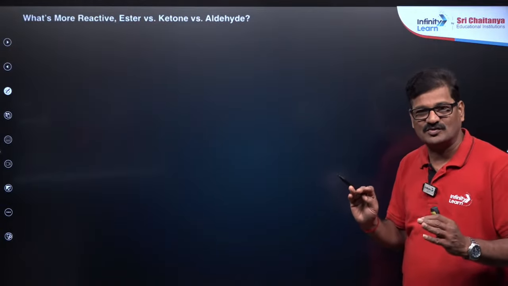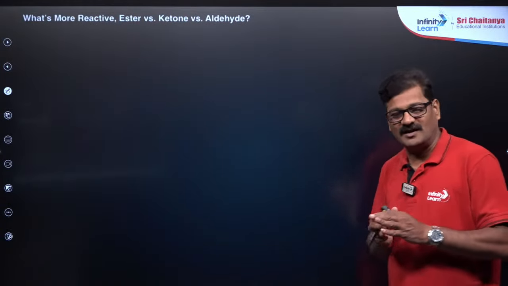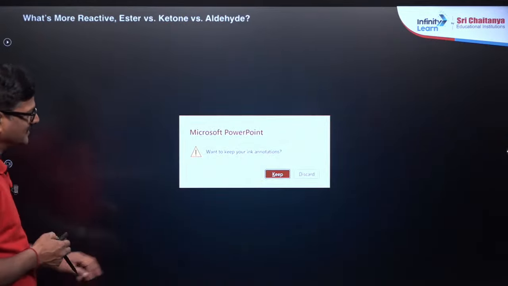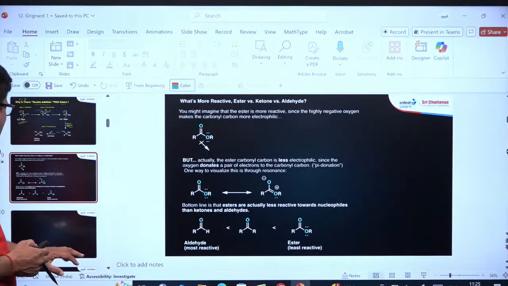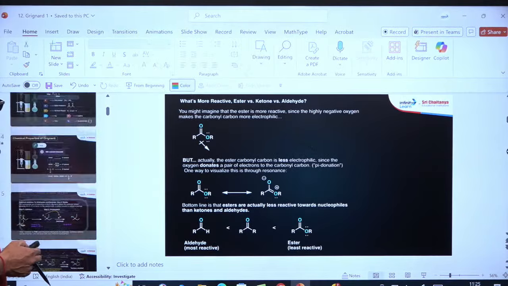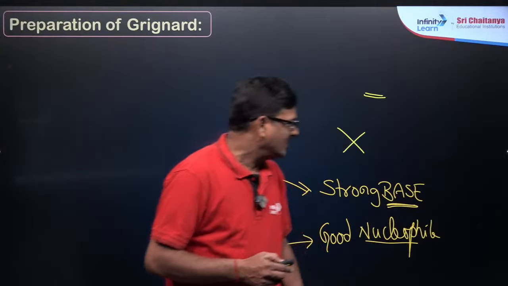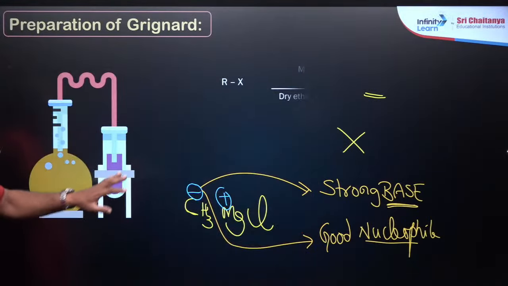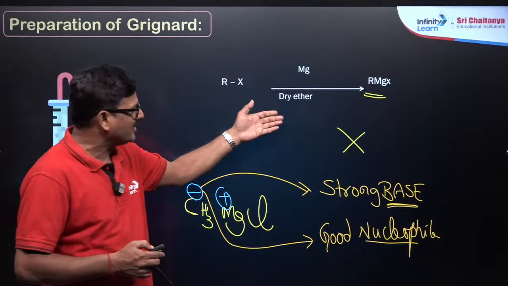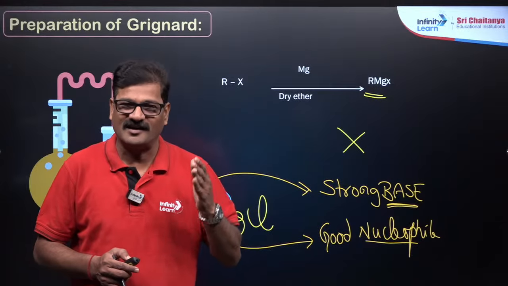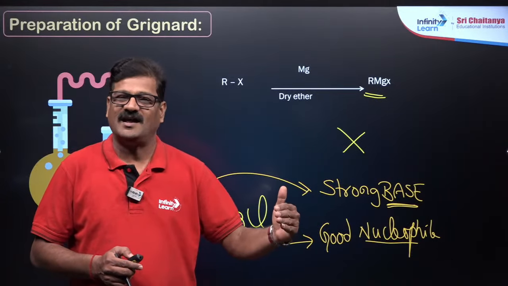Ester or ketone or aldehyde? So, we are learning not only when you see the fast reaction. Grignard reagent means this is Grignard reagent, okay. In this Grignard reagent, when alkyl halide reacts with magnesium and ether, you are going to get alkyl magnesium halide. R is an alkyl group, X is a halogen.